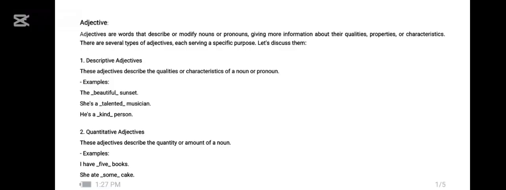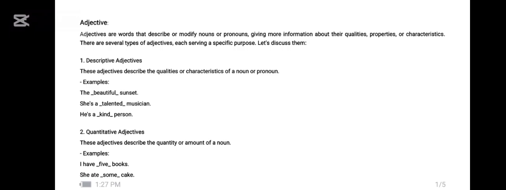So, as we studied last time the parts of speech, and individually we studied all the parts of speech. Today I'm going to tell you the details and the types of adjectives. As we already know, adjectives are words that describe or modify any noun or pronoun, giving more information about a particular noun, for example, qualities, properties, characteristics. On these bases, there are several kinds of adjectives, but the main 10 are described below.